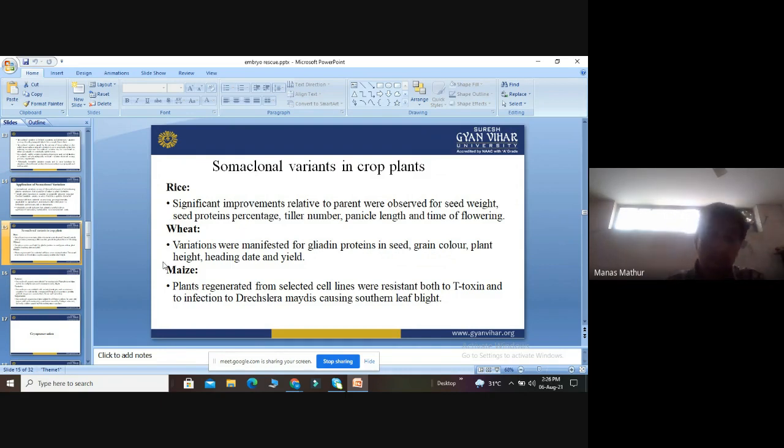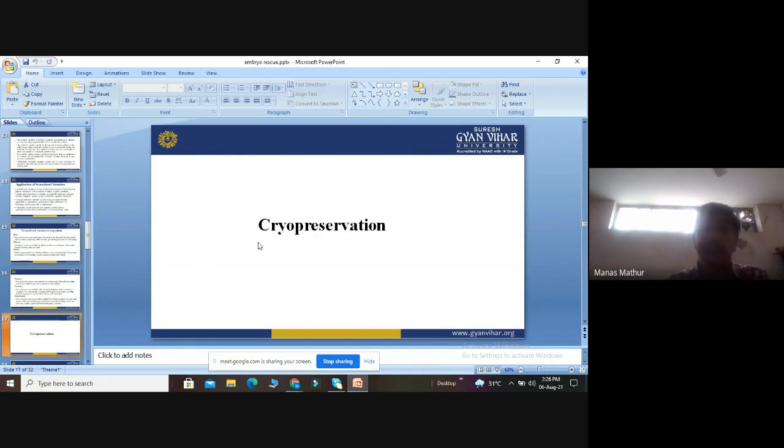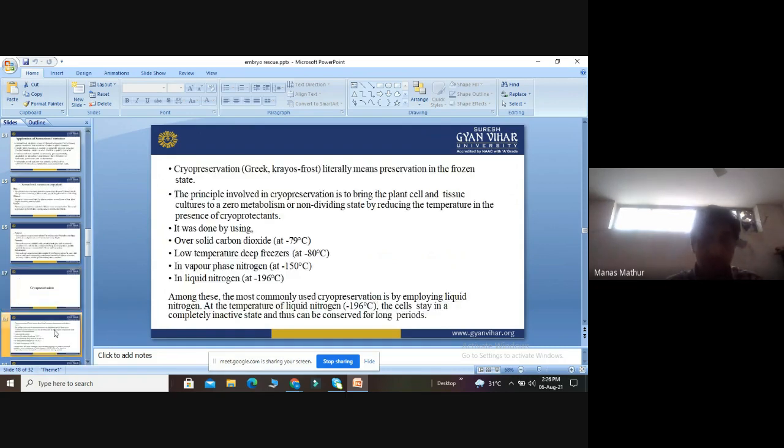Then we reach the next topic, called cryopreservation. Cryo means very, very low temperature, below 0 degrees, and preservation means to keep something. So preservation means to keep something at very low temperature. First of all, we will define cryopreservation. Cryopreservation literally means preservation in the frozen state. The temperature can be around minus 195, minus 196 degrees.